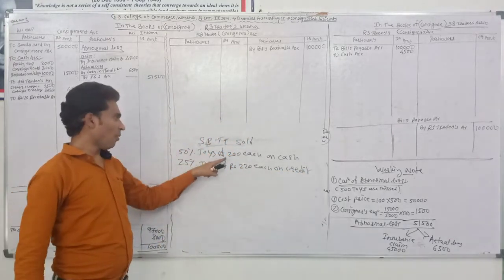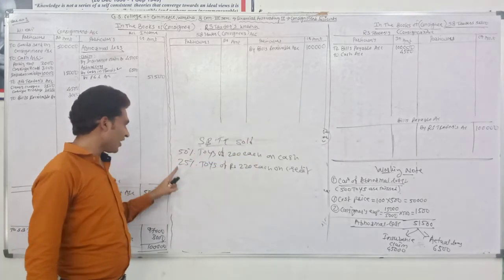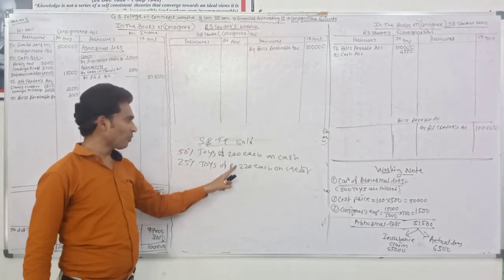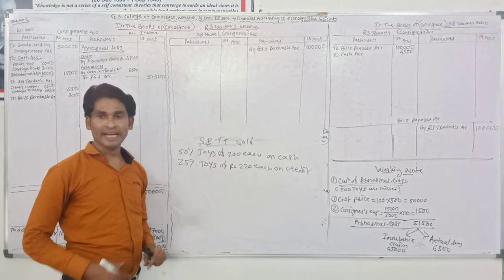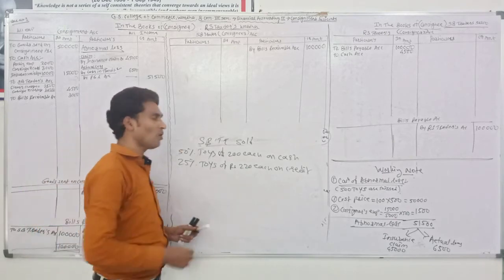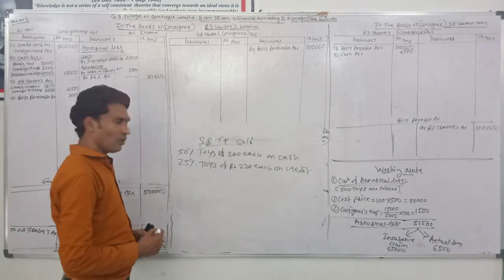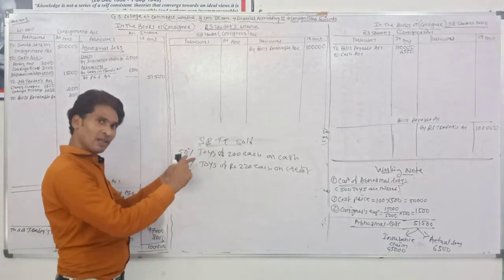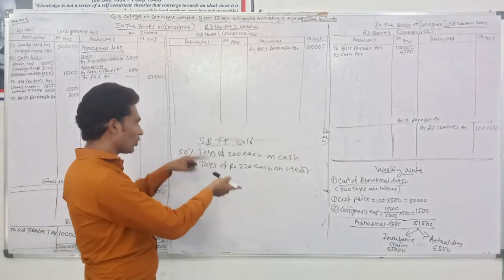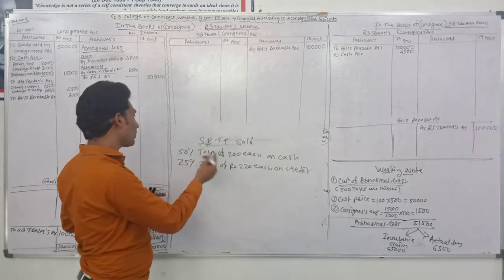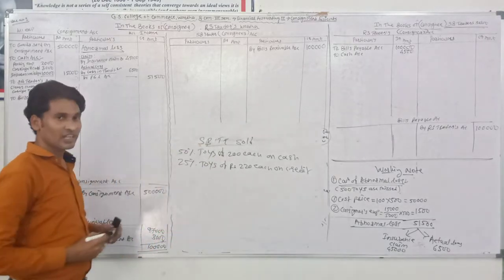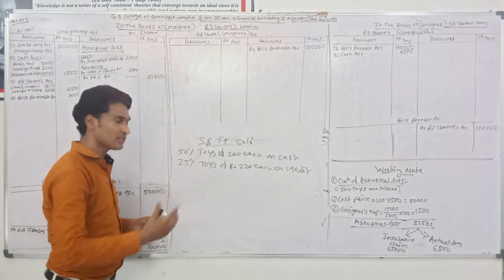This is the information about sales which is already given in our example. Now I am continuously preparing the example and giving the information about how to give the accounting treatment of these transactions. It means how to solve the example.